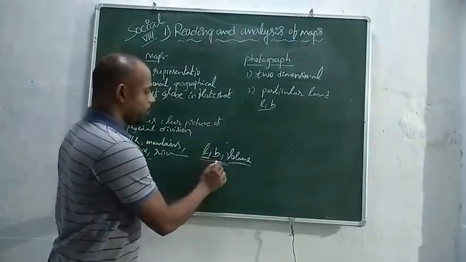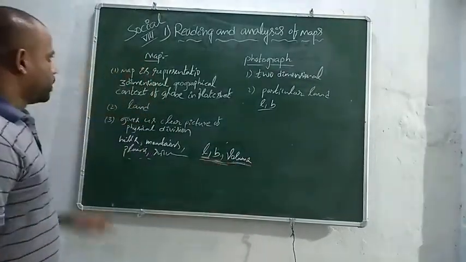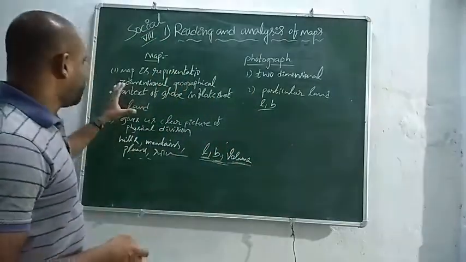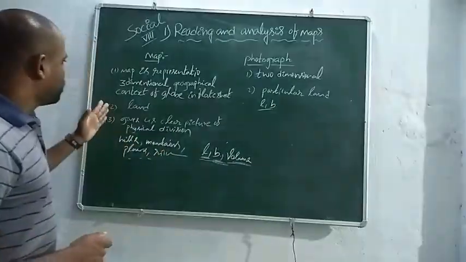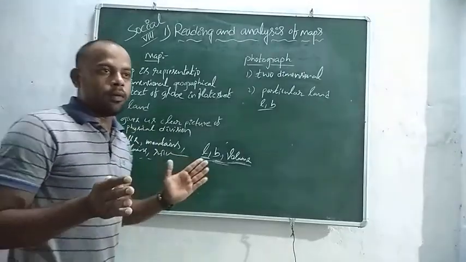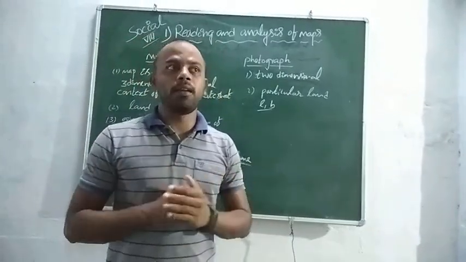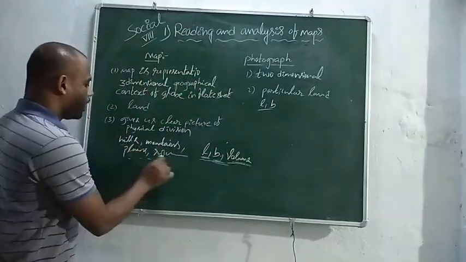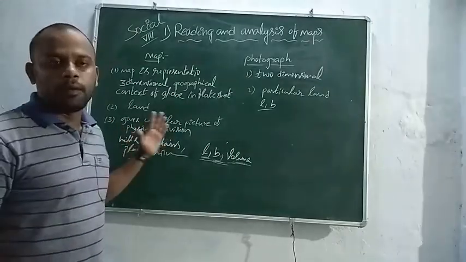Three-dimensional means length, breadth, and volume. You can get a clear picture of any land from a map. A map can give us a clear picture of any physical division. What are the major physical divisions, and what are the major geographical features it has? For example, hills, mountains, plains, etc. These are all things we can get from maps.